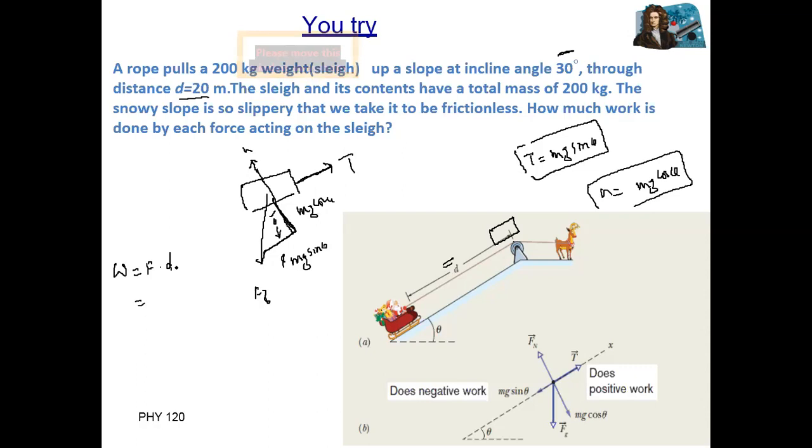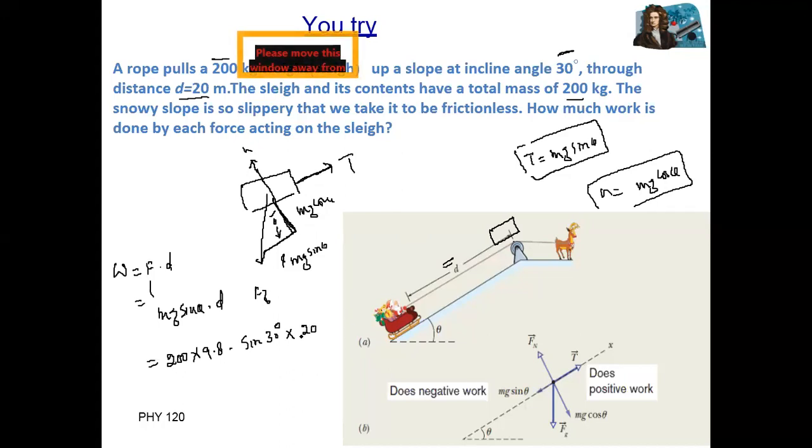So first of all, if you want to find the work done by tension force, so tension is equal to mg sine theta. You can write here mg into sine of theta multiply with d, where m is given mass. You can see here mass is 200 kg. So 200 multiply with g, where g is 9.8, into sine of theta, where angle is equal to 30 degrees. So sine of 30 degree multiply with distance, where distance is 20 meters. This is work done by tension force.